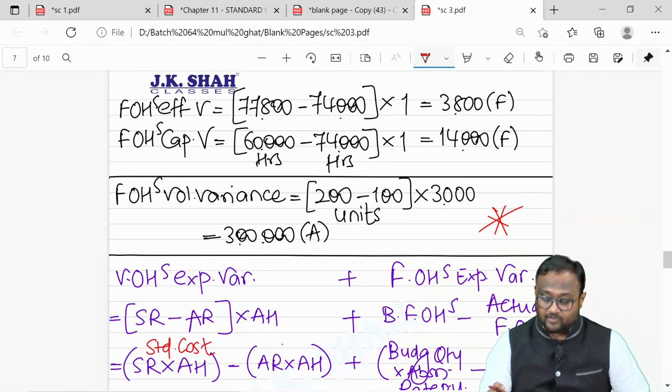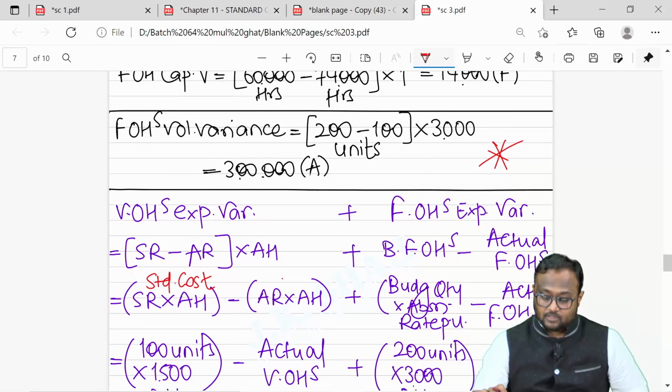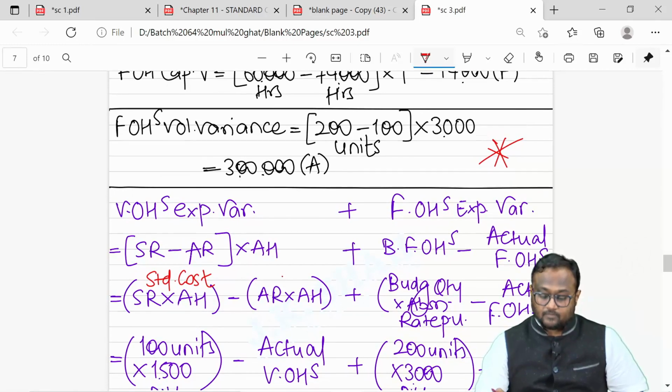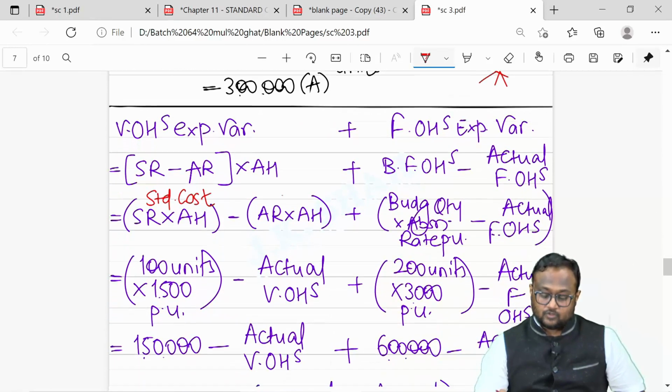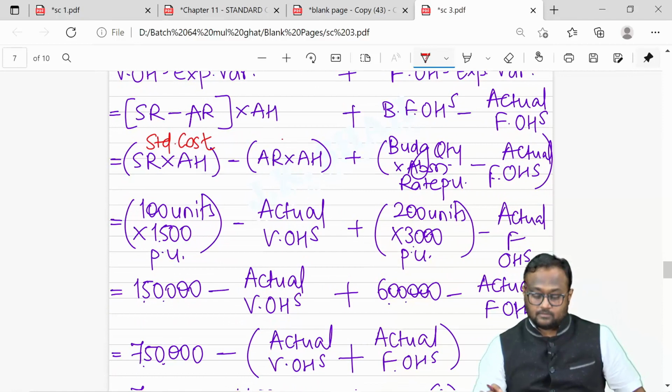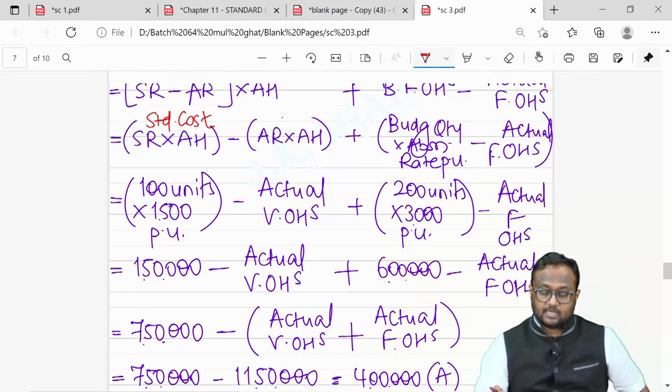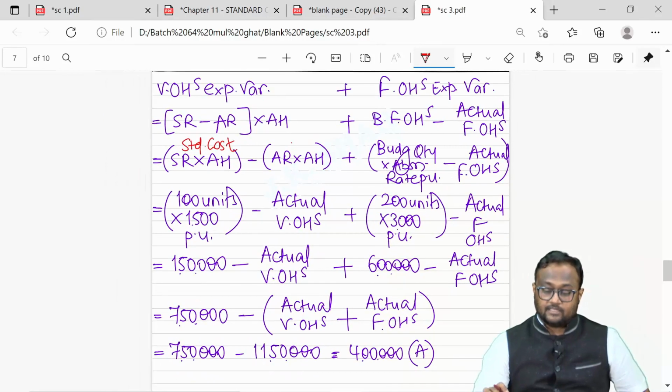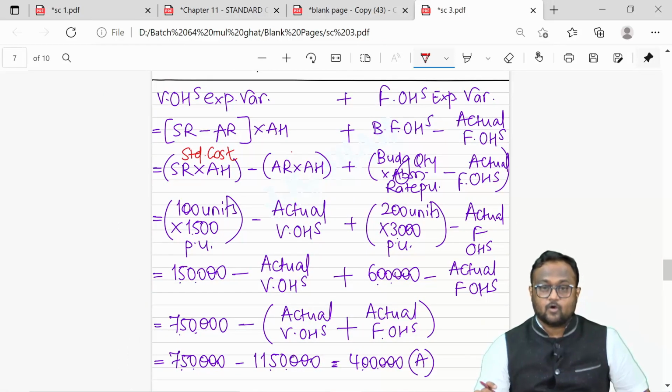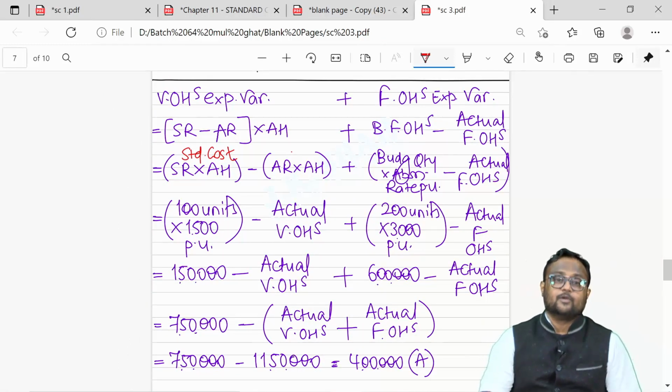This will give me budgeted variable or budgeted fixed cost. So basically, actual variable overhead, actual fixed overhead I will not be having. So this will be clubbed like this, and finally I'll get the answer. If you find this simple, pause this video and copy this. It is that easy.